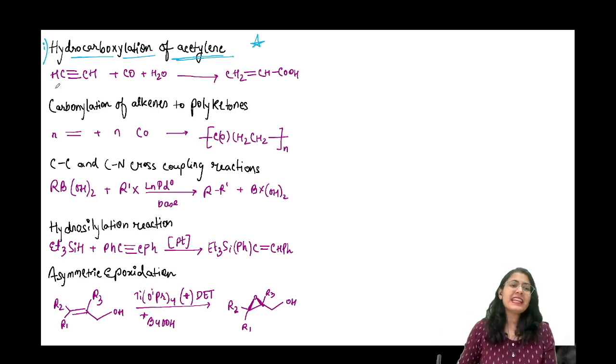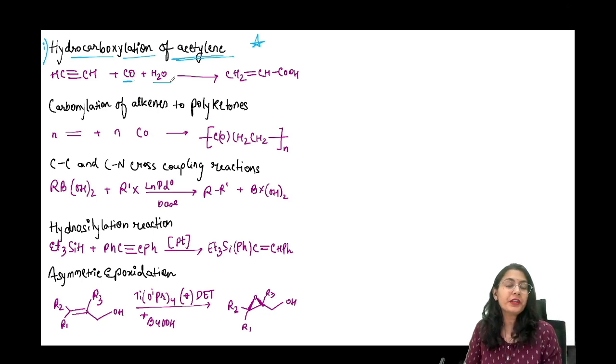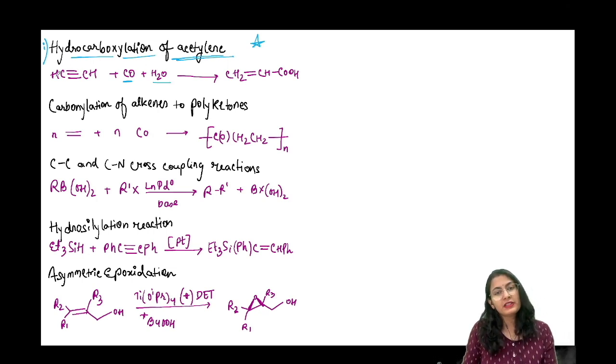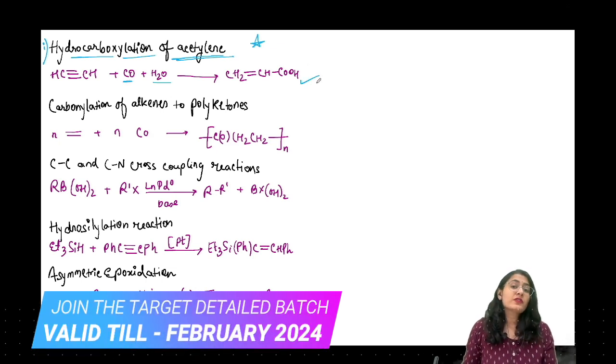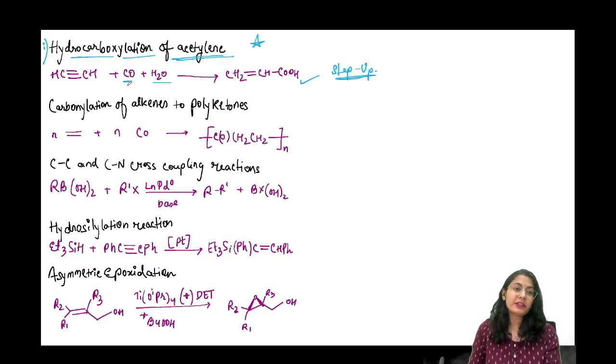ठीक है. Next, I am taking alkyne. Now I'm taking carbon monoxide and water. What is supposed to happen? In the presence of some strong, let's say, reducing reagent, over this carbon, तो क्या हो जाता है? Hydride transfer followed by this carbon attacking over carbon monoxide and then getting hydrolyzed. So this is a step up reaction. This is a step up reaction taking place for the alkyne to be able to form this kind of a propenoic acid. Okay, very very important.